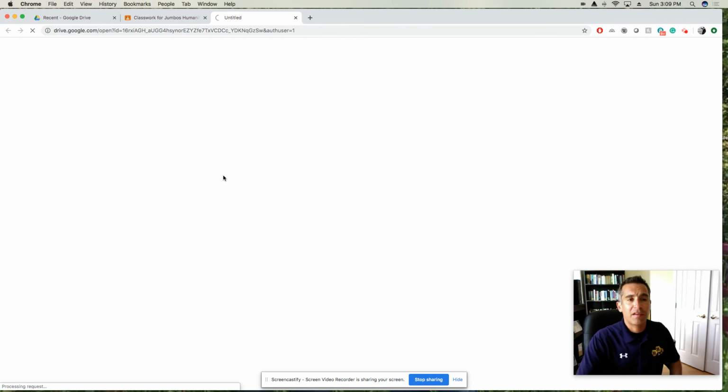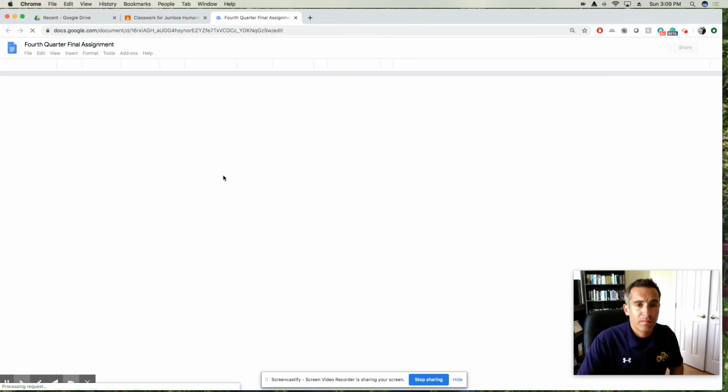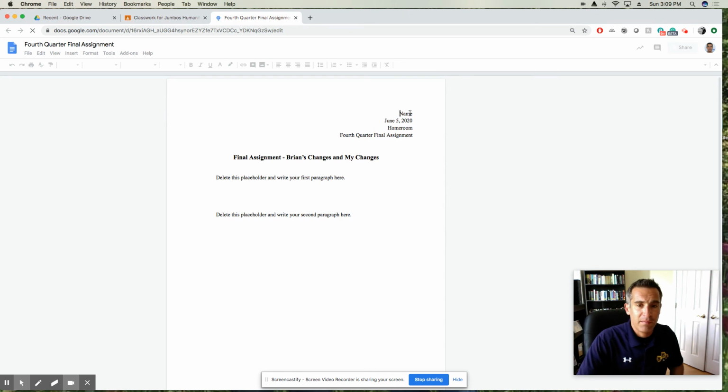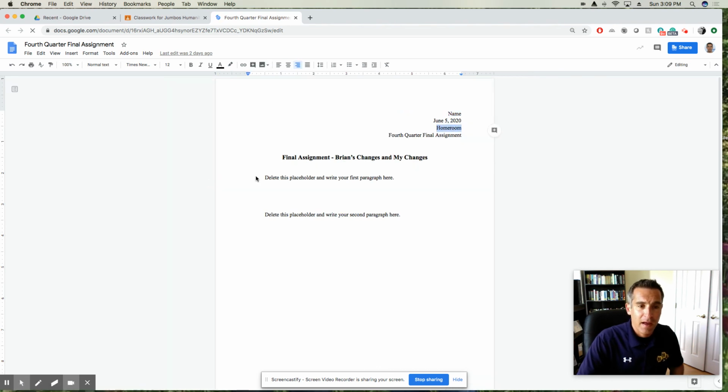All right, let's look at the template you have. You've seen one of these in my class before. Please just make sure that where it says name, you highlight that and replace it with your name. And where it says homeroom, you highlight that and replace it with your homeroom. It says delete this placeholder and write your first paragraph here. The reason I do this is because if you follow the direction and highlight this, delete, and start writing, it should be in the correct font. It should be Times New Roman, size 12, double space. When I see ones where it's not like that, I know that you somehow did not follow directions.